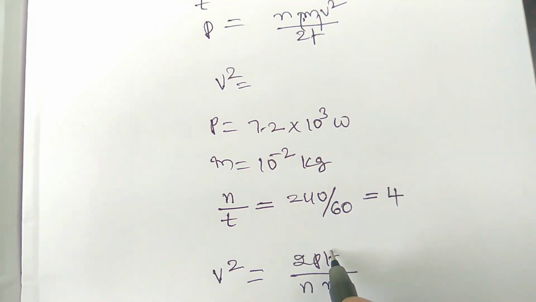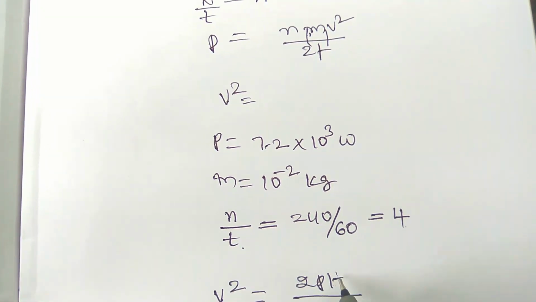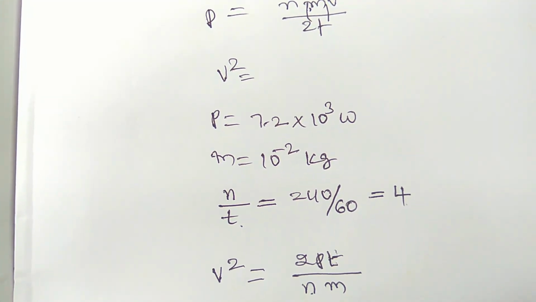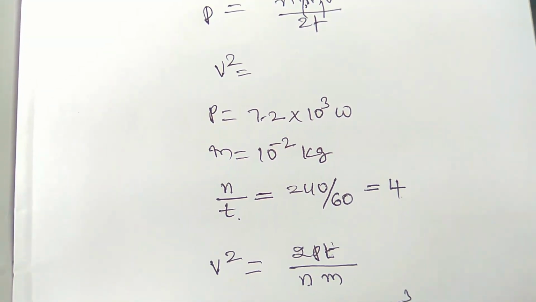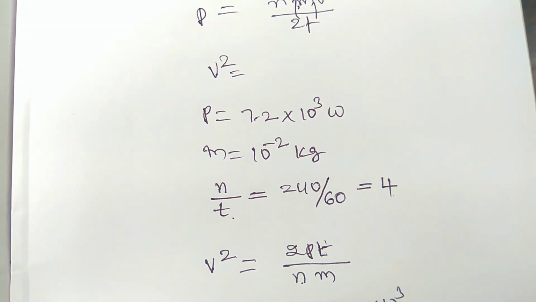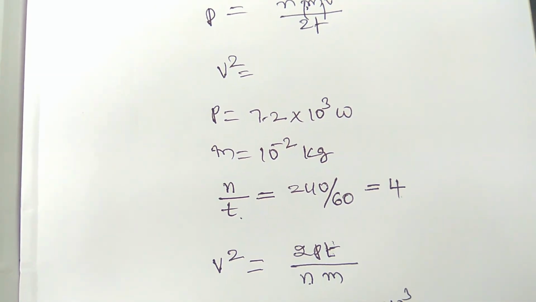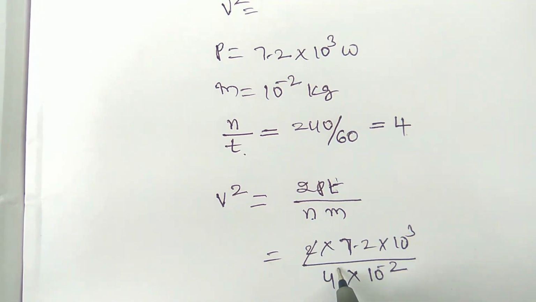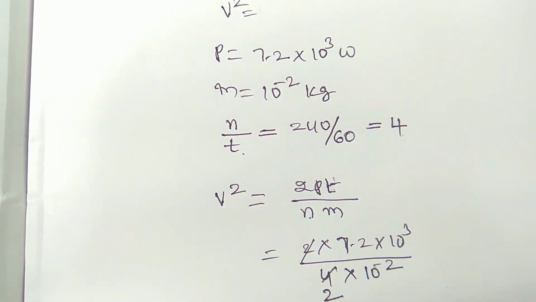It is already t by n. N by t is equal to 4, so t by n is equal to 1 by 4. It is equal to 2 into 7.2 into 10 power 3, by 4 into m, the mass of the bullet, 10 power minus 2. So just simply calculate, and then 10 power 5.